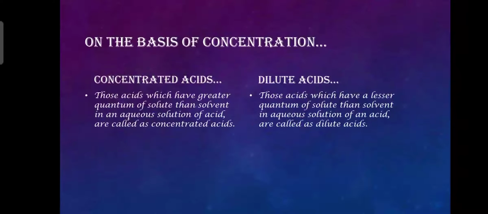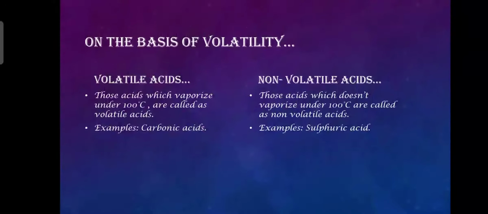And on the basis of volatility, what do you mean by volatility? Volatility is a property of a substance when it vaporizes below its boiling point, right? So volatile acids, those acids which vaporize under 100 degrees centigrade, are called volatile acids. Now why 100 degrees centigrade?